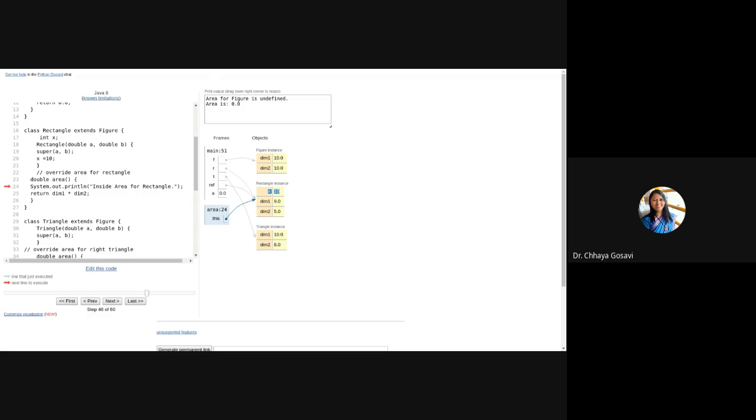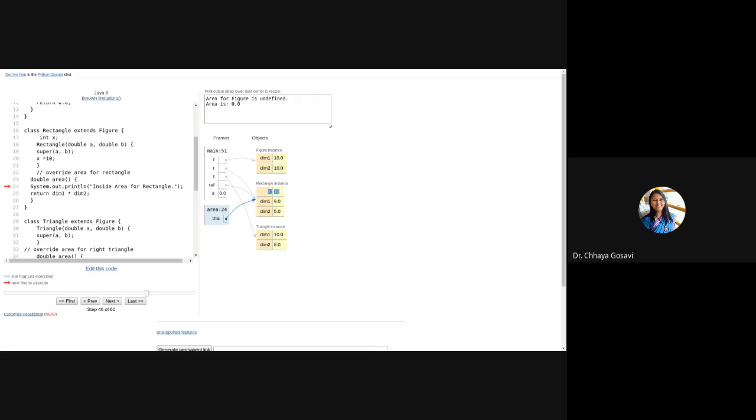Next slides, if you can see, these are the slides of using super. Super, I have already explained to you. There are three ways where you can use the super keyword. Super is used to call the superclass constructor by super and argument list.